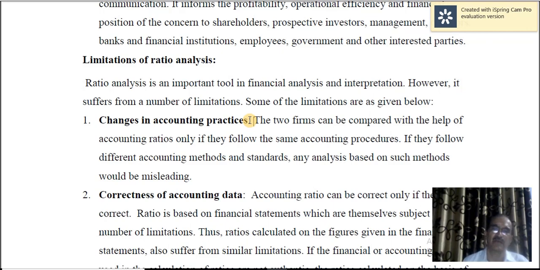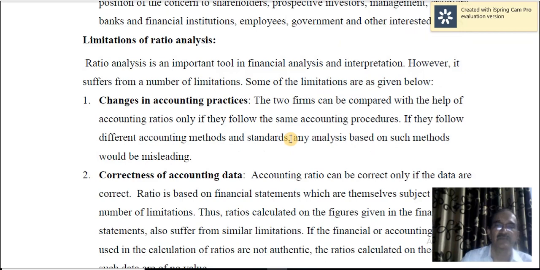For example, one concern follows the fixed installment method of providing depreciation, whereas another follows the diminishing balance method. So in this case, comparison will be very difficult because they follow different accounting policies and practices.